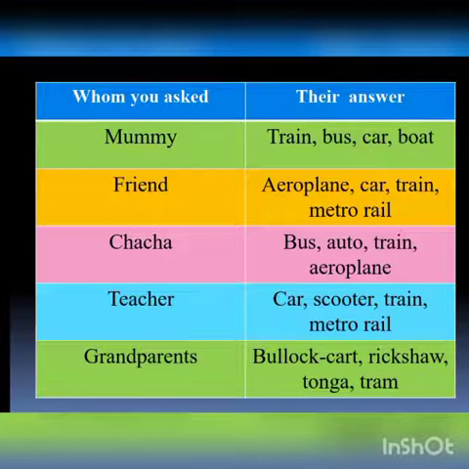Teacher: car, scooter, train, metro rail. Grandparents: bullock cart, rickshaw, tonga, tram. So students, now ask your friends and relatives and write their answers in your notebook.